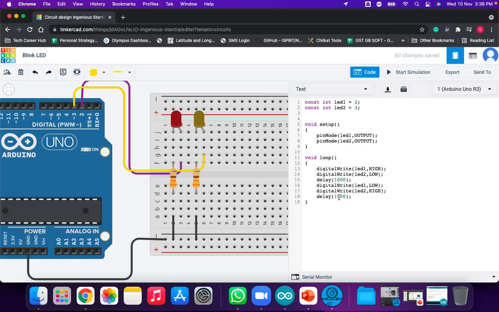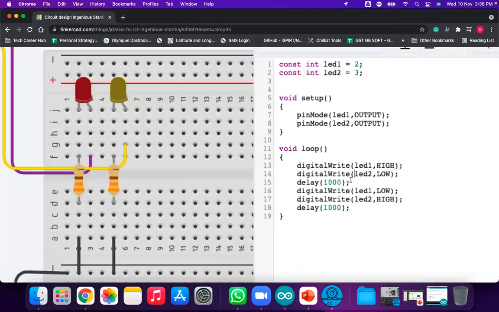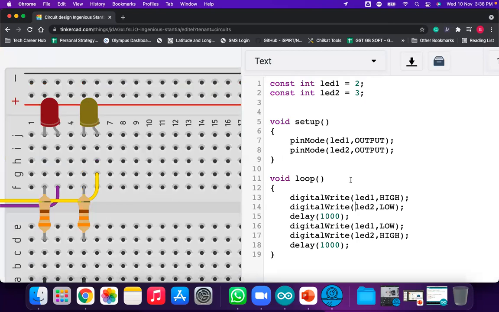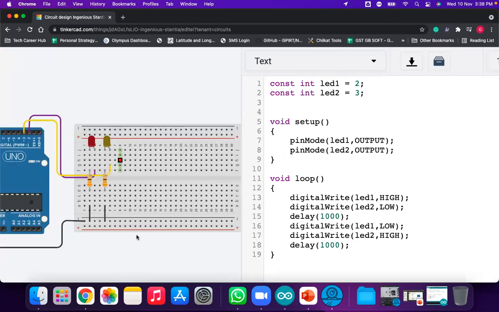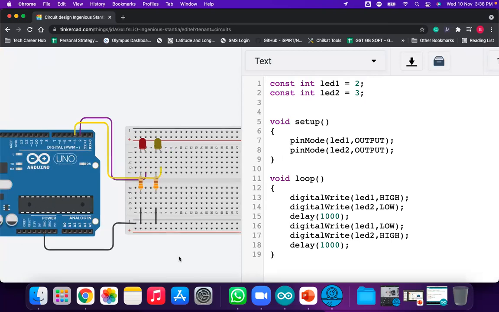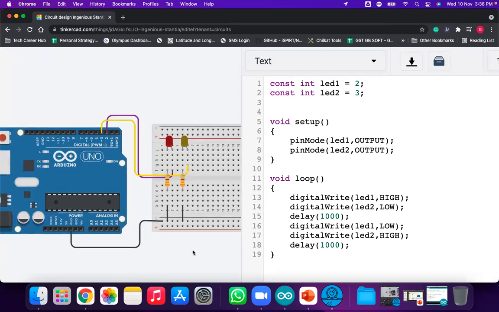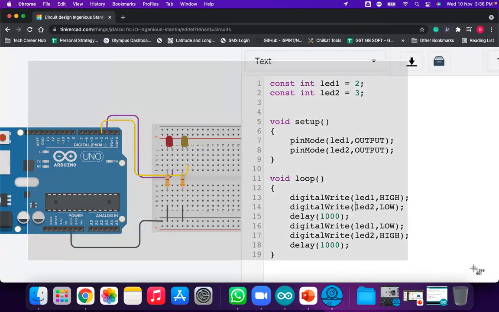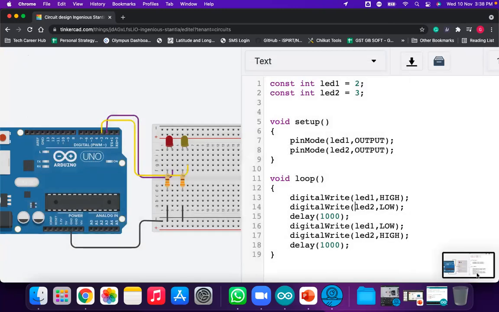Getting this? So this is the kind of programming. Have you noted down this program? Yes, I'm giving you 2 minutes to note down this program. Also take a snapshot of the circuit diagram. If you have noted down this program, then we'll have more programs based on the LED. We will see those programs